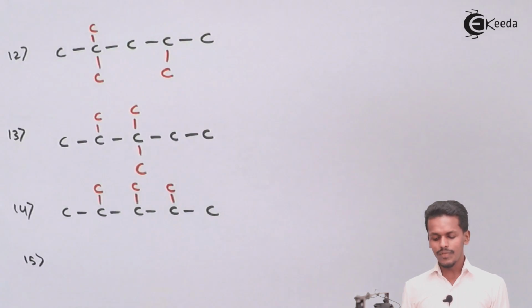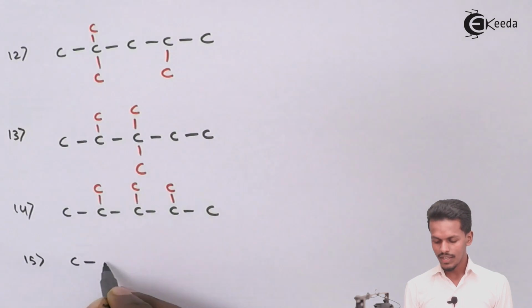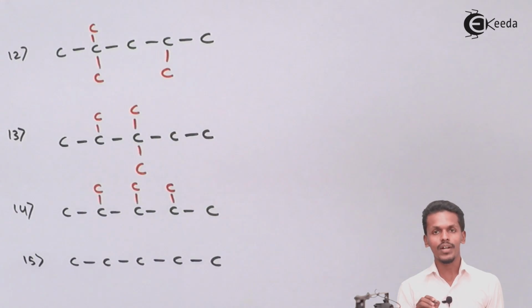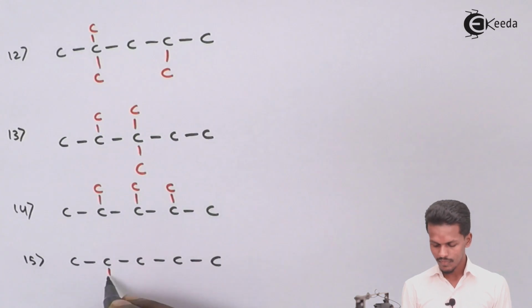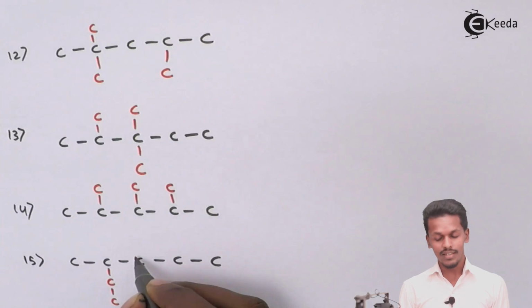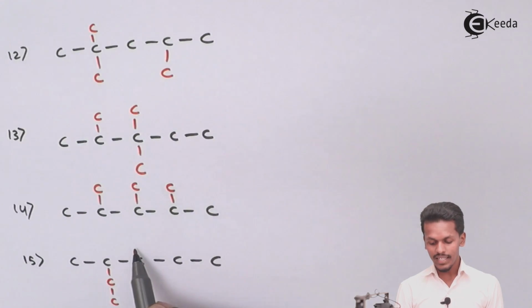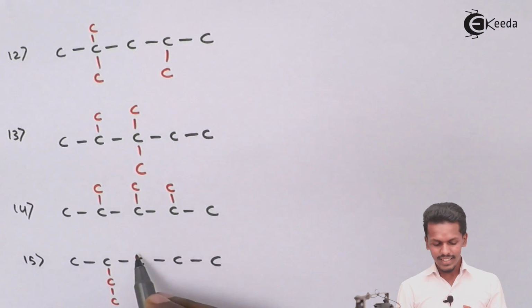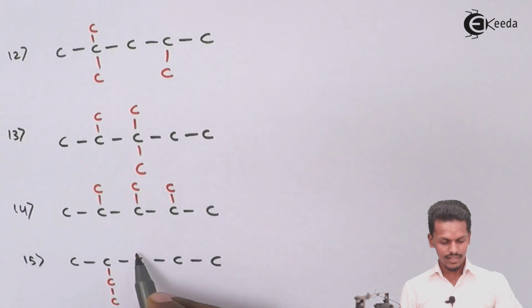The 15th one will also consist of 5 carbon atoms in a straight chain. So for which we have attached 5 carbon atoms in a straight chain. And in this case, suppose we have got a molecule like this one, or we have made an arrangement like this one, that is, 2 are being attached over here while 1 is being attached over here. So if this is done when 1 is being attached over here or at any place, suppose I attach 1 carbon over here, then this structure would be similar to what we have drawn in the first case, that is, the 8th one.